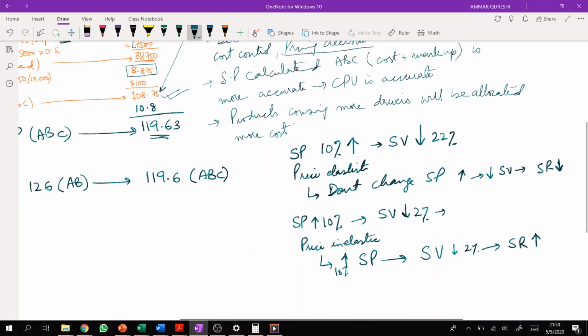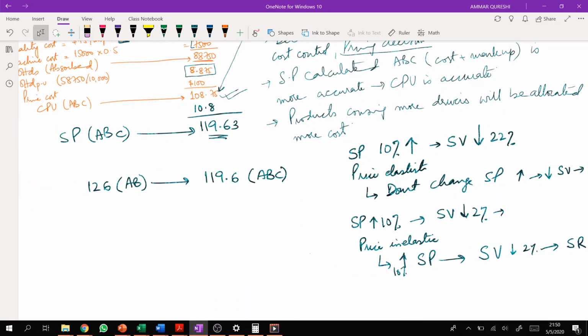So if you want to reduce the selling price, you need to check what its benefits will be towards sales volume. There is no straightforward answer to this. You need to check what will be the change in sales volume. If this product is price elastic, then a decrease in selling price will increase sales volume by a larger percentage.